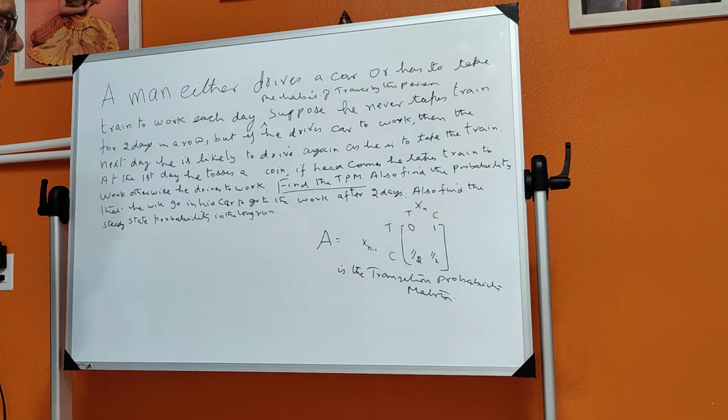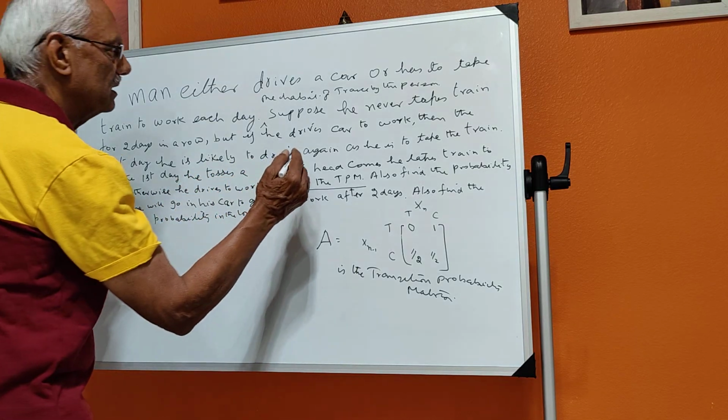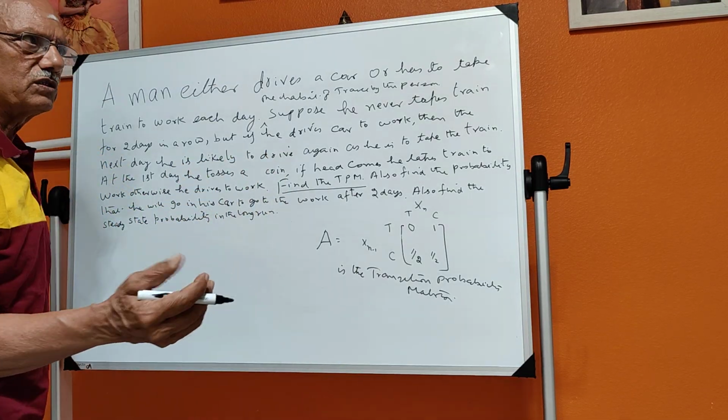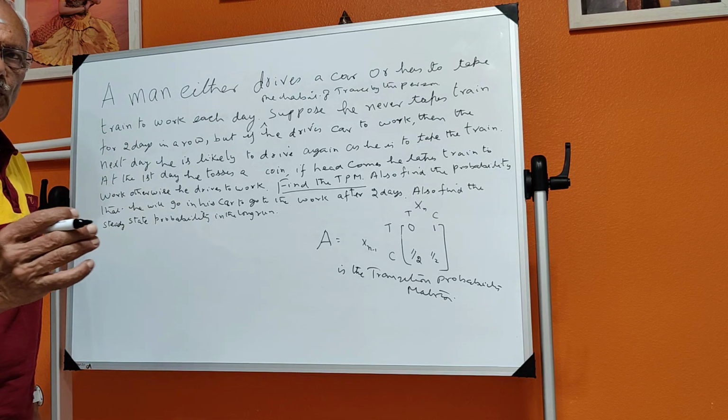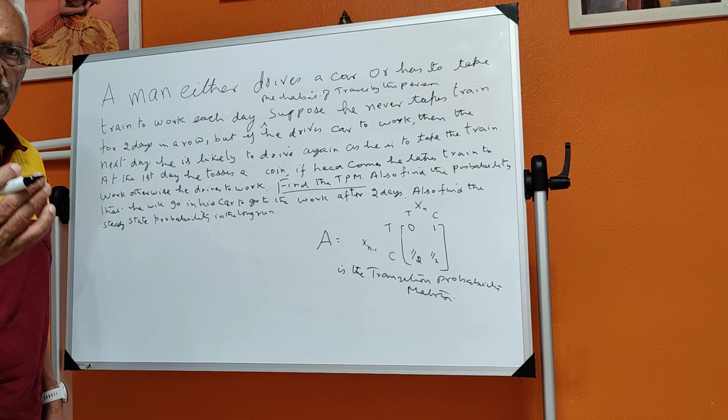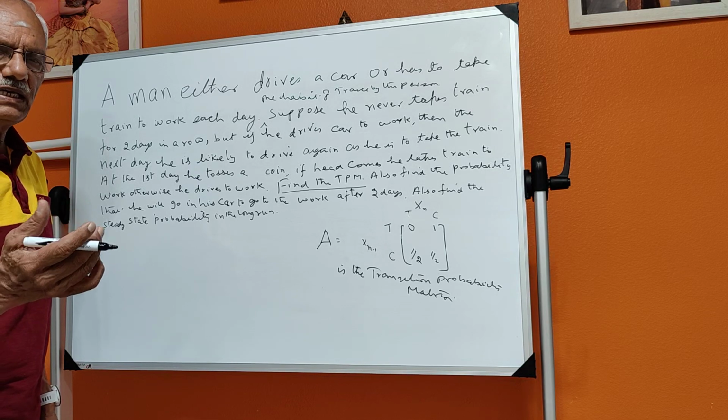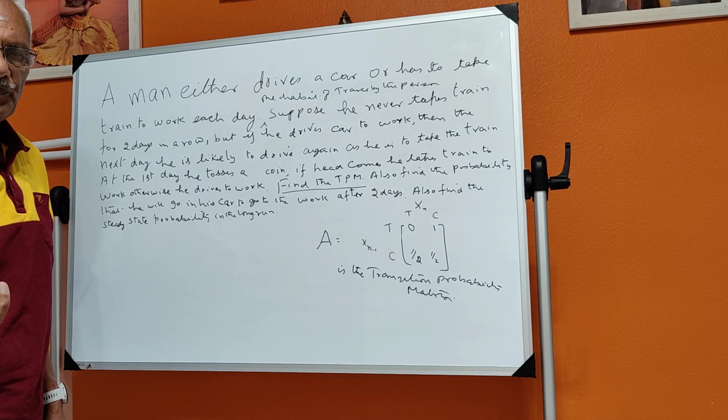Now, coming to this, he says another thing, that he tosses a coin. That means the person tosses a coin before he travels. He takes up either train or car, and if head comes, he goes by train, and otherwise he goes by car.